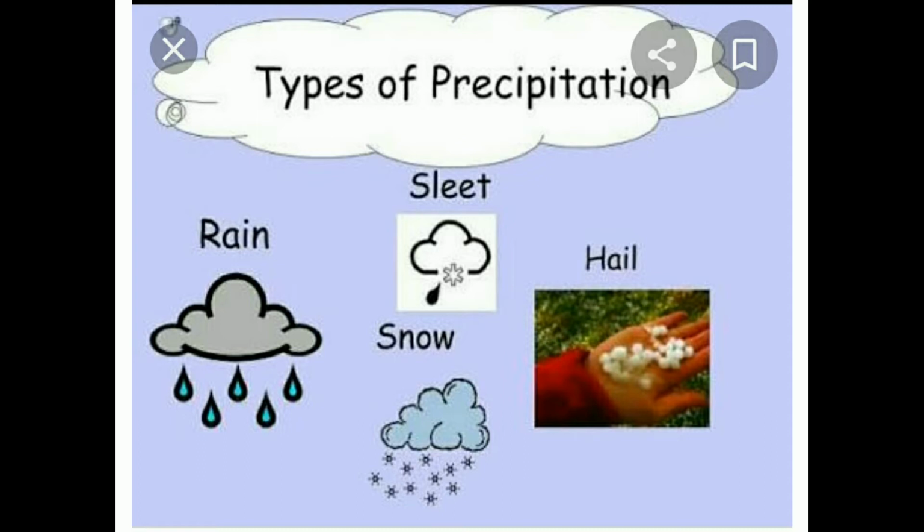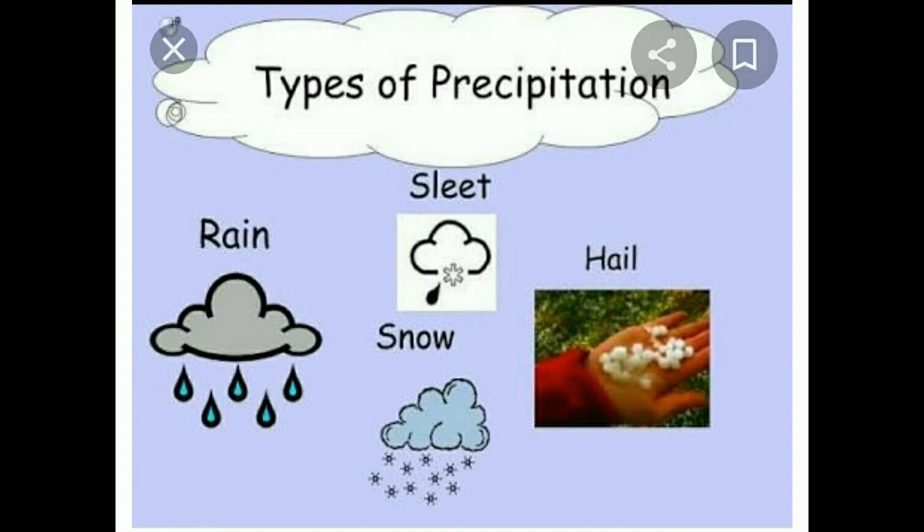So, how does rain come to the earth's surface? When evaporation has taken place, clouds will be formed and the clouds are completely filled with water droplets. The vapor changing into droplets of water is called condensation. After condensation, the clouds can't hold the water any longer when the cool air touches the clouds. At that time, it precipitates, meaning it releases the water from the clouds, and that reaches the earth's surface in the form of rain, sleet, snow and hail depending upon the weather conditions.